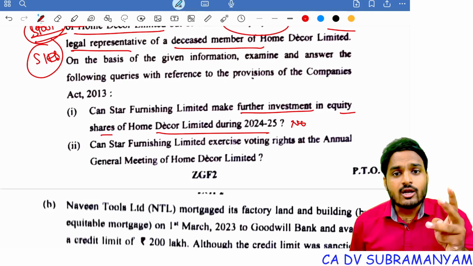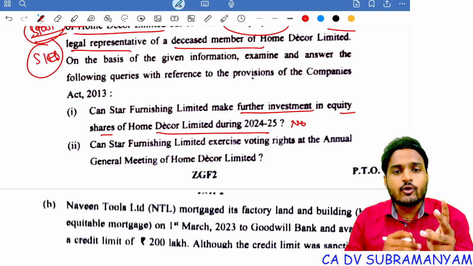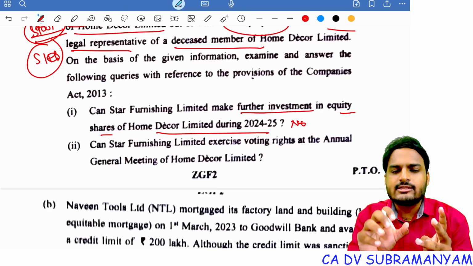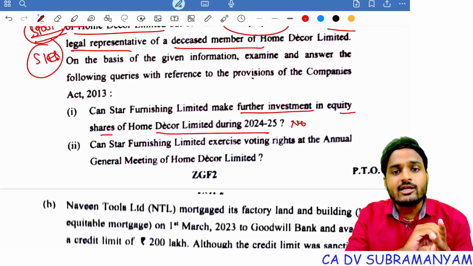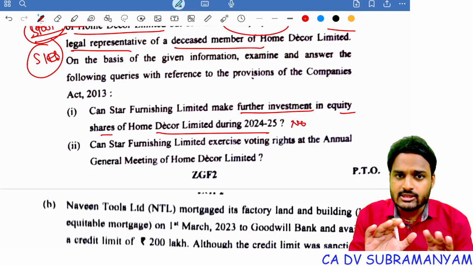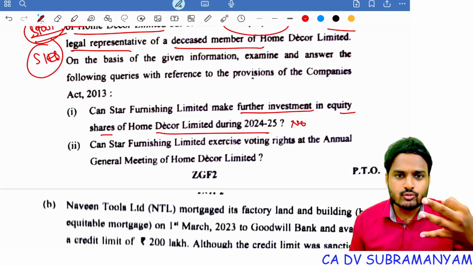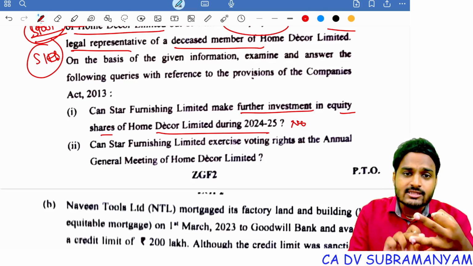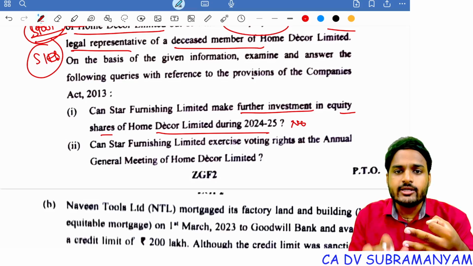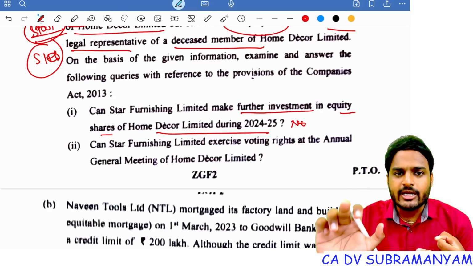And if it is already holding shares of the holding company before becoming a subsidiary, that is, it already acquired some stake in the holding company, then it can continue to hold such stake. There is no restriction on such holdings. But the point is, in these situations, as a trustee, as a legal representative, it is entitled to voting rights in the general meetings of the holding company.